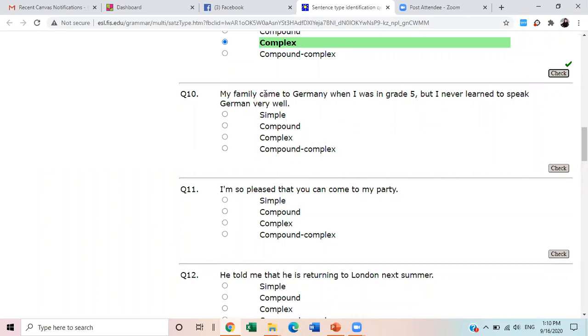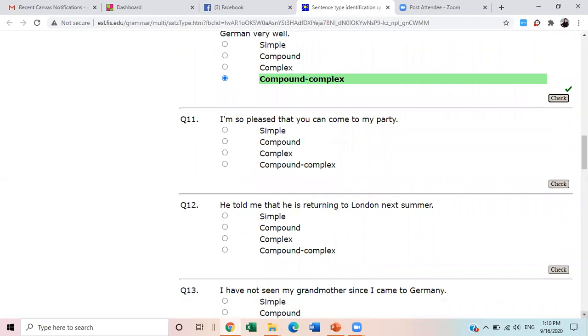So this is complex: my family came to Germany when I was in grade 5. And this is complex: but I never learned to speak German very well. So this is compound-complex. Okay, so you see that slowly and gradually you will have a clear idea. Sometimes you don't have to worry about understanding something at the very first place, because learning takes time. All right, so don't worry, you can always approach me whenever there is any difficulty.